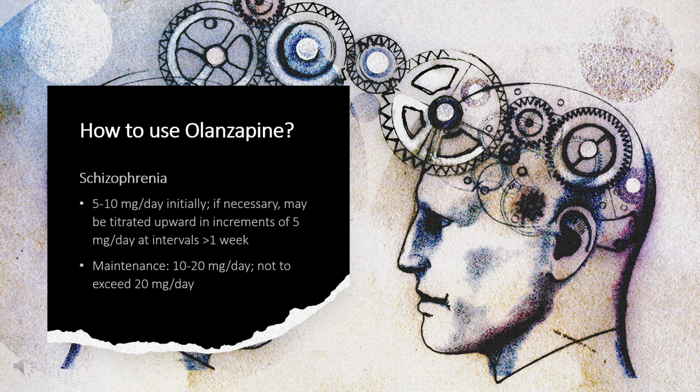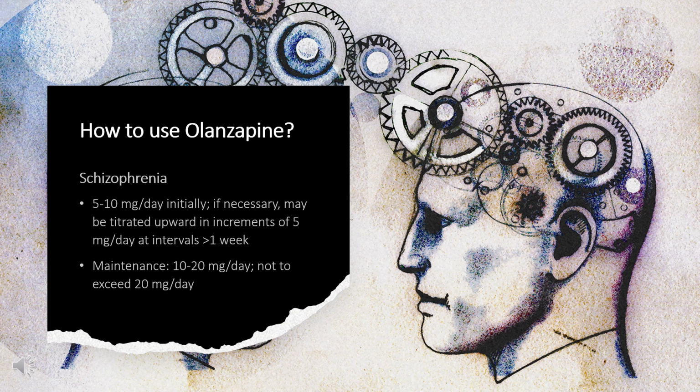Oral dosage 10 mg per day: 210 mg IM every 2 weeks or 405 mg IM every 4 weeks for the first 8 weeks, then 150 mg every 2 weeks or 300 mg every 4 weeks. Oral dosage 15 mg per day: 300 mg IM every 2 weeks for the first 8 weeks, then 210 mg every 2 weeks or 405 mg every 4 weeks.